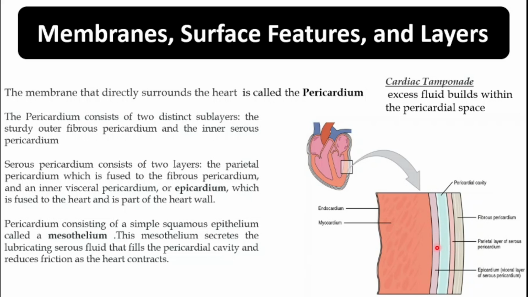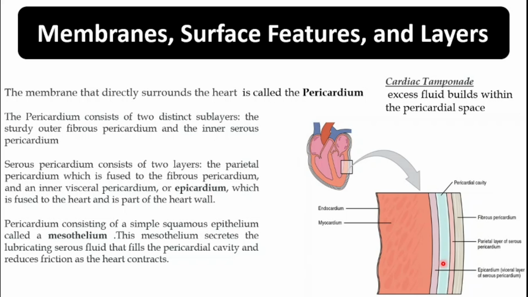In between the parietal layer and the visceral layer there is a space, the blue one. That space is known as the pericardial cavity.